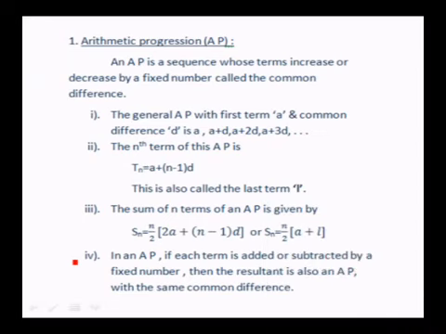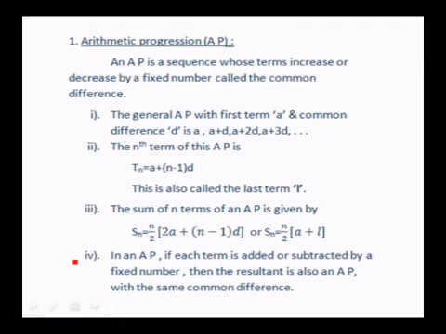Arithmetic progression. First let us discuss about the arithmetic progression. In short we denote this by AP. An AP is a sequence whose terms increase or decrease by a fixed number called the common difference. The general AP, normally we write this as first term A and common difference D, that is A, A plus D, A plus 2D, A plus 3D, etc. So in all our problems, we just take this general AP for our practical purposes.